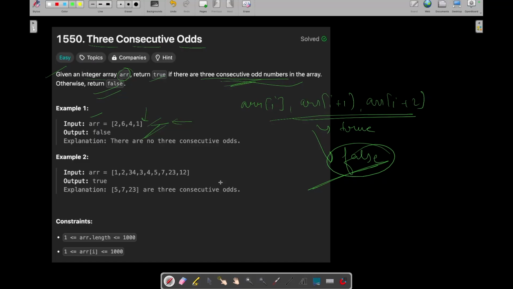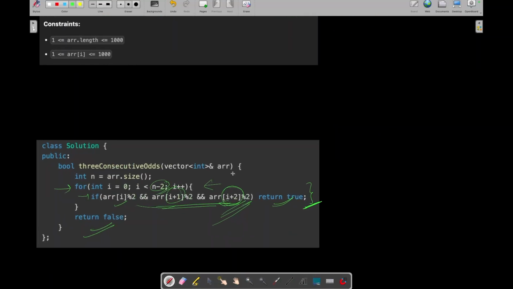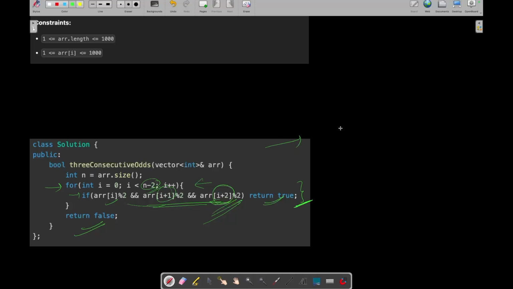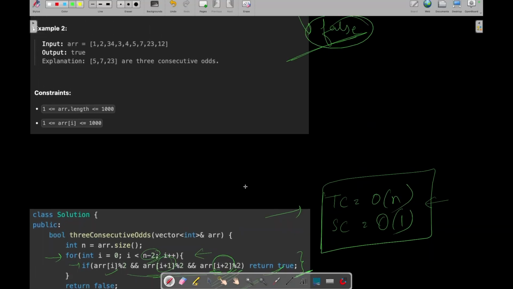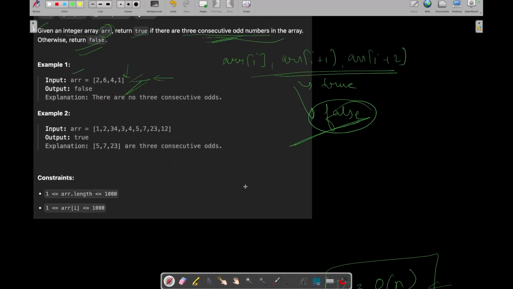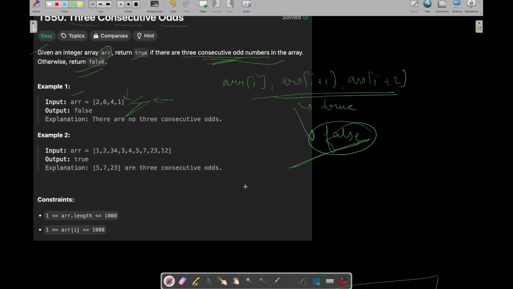Okay, so this can be one approach for solving this question, and the time complexity will be big O of n, as you are doing a single iteration, and the space complexity will be big O of 1, as we are not using any extra space. So the time and space complexities seem fine, but this is the very basic approach for solving this question. In interviews, you can be asked to solve this question with some other approaches as well. So let's see what other approaches can solve this question.